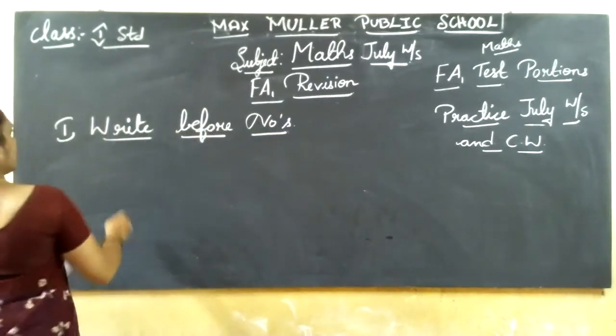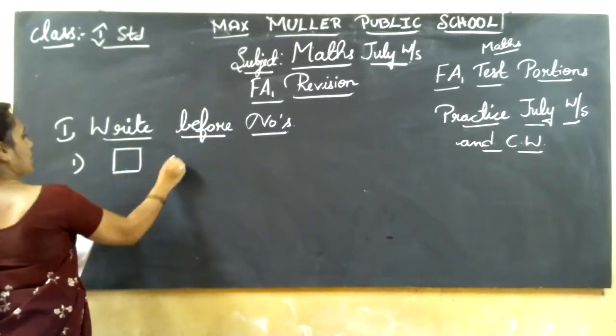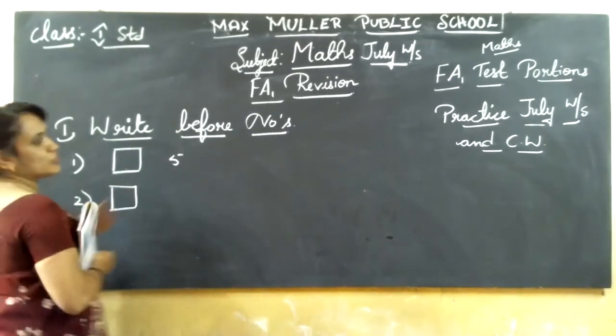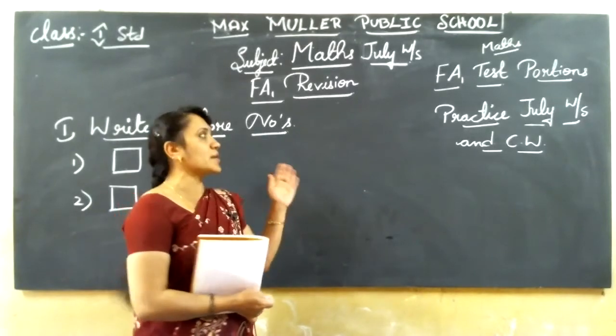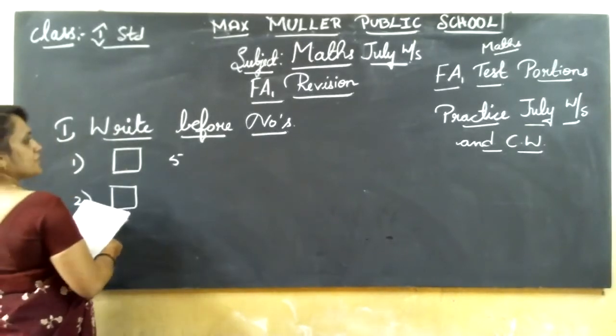First main, write before numbers. Take out your book and practice. Don't write this revision in the classwork. You should write in your long notebook, the revision book. You practice the worksheet mains in that for the test.